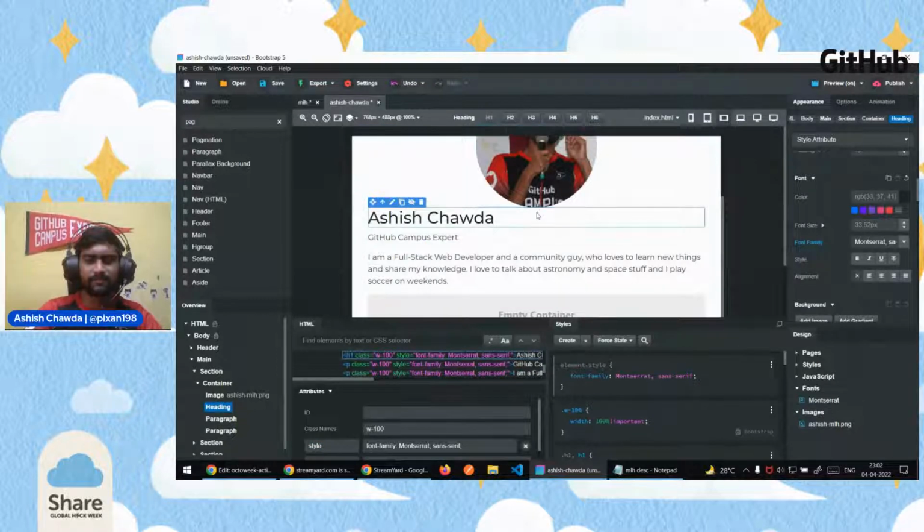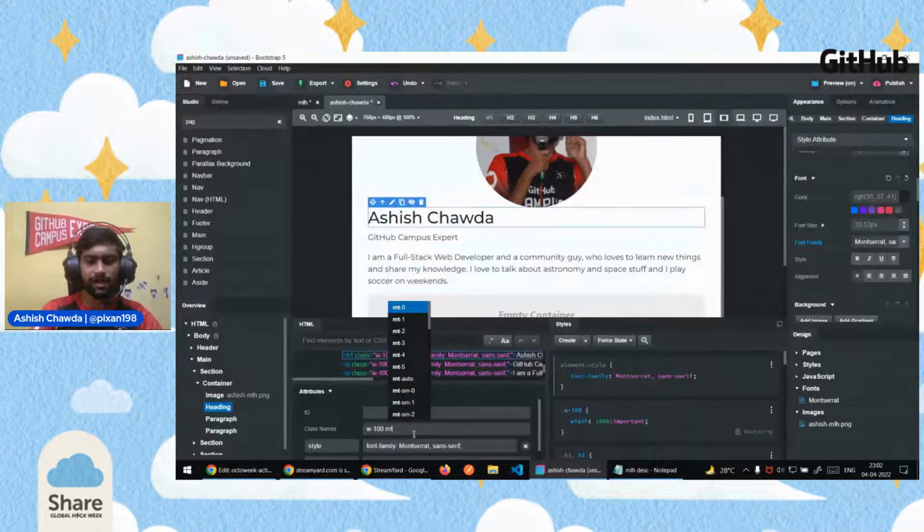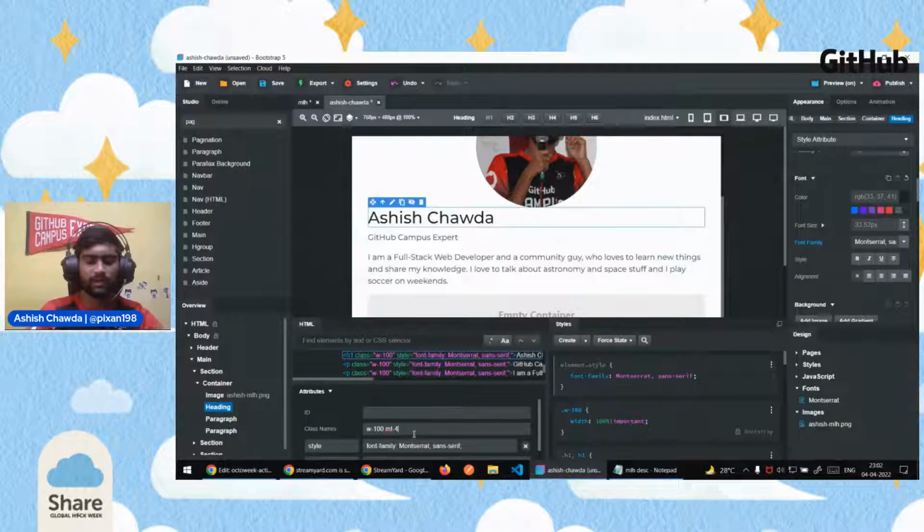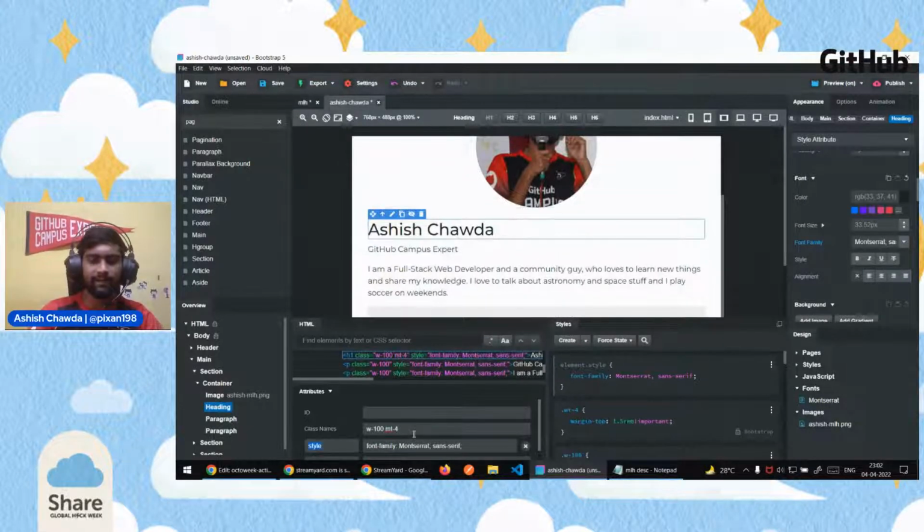And there is very little space between this image and this heading. So we want to give some vertical space to this page. What we'll do is add a margin top. To add a margin top, there is also a utility class called mt, and we will write mt-4 here. If I add that class to this particular heading, you can see there is now more space between the image and the heading, and the rest all looks good to me.